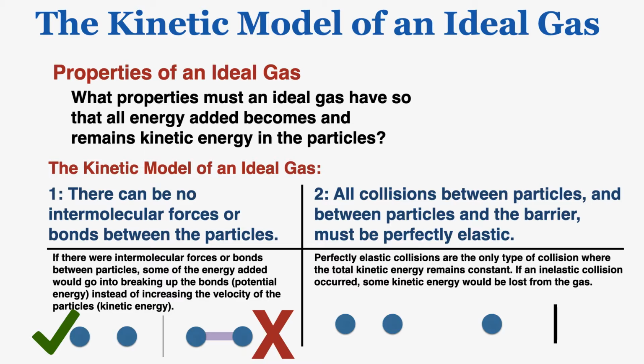The second requirement for all the energy to become kinetic energy is that all collisions between particles, and between particles and the barrier, must be perfectly elastic. Perfectly elastic collisions are the only type of collision where the total kinetic energy remains constant. If an inelastic collision occurred, some kinetic energy would be lost from the gas. So if the particles are colliding, they have to have a perfectly elastic collision.